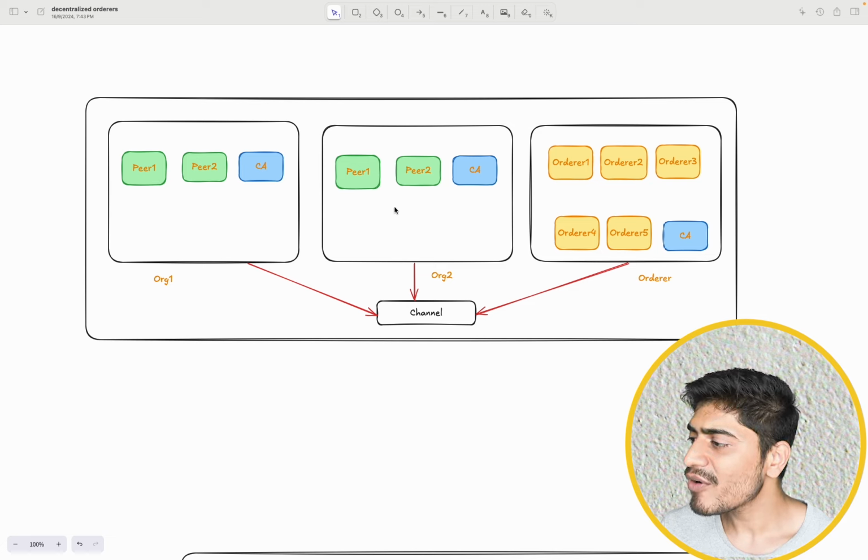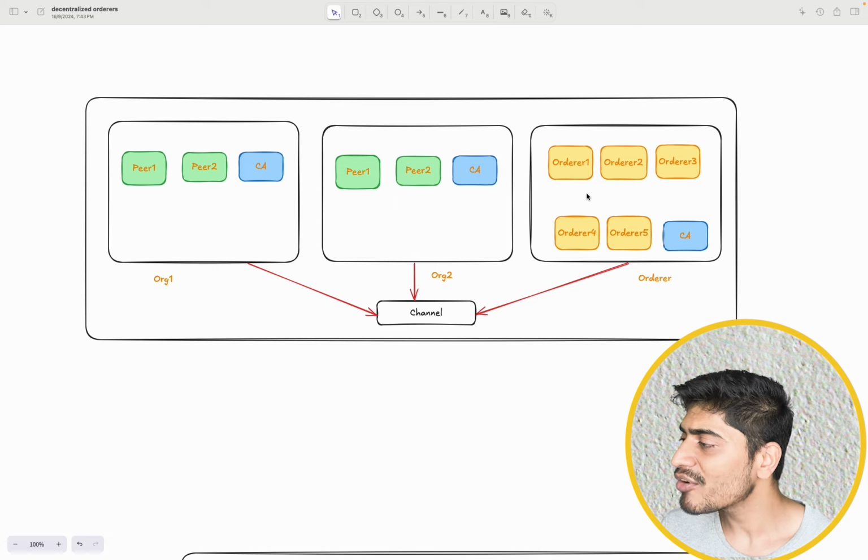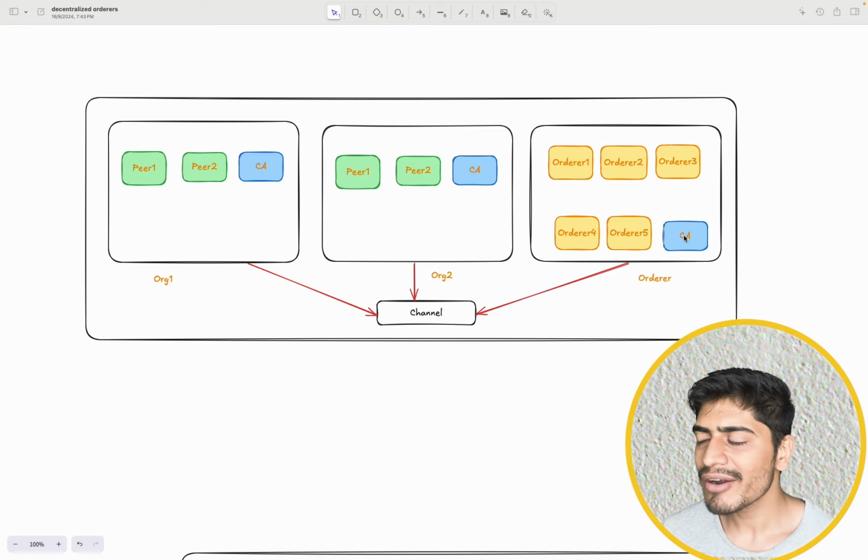Then similarly, we have org2, which also has one certificate authority and two peer nodes. Then we have a third org, which is an ordering org, and this ordering org holds only orderers, and there is a certificate authority. So in this diagram we have three organizations: two of them are peer organizations and one of them is an ordering organization.